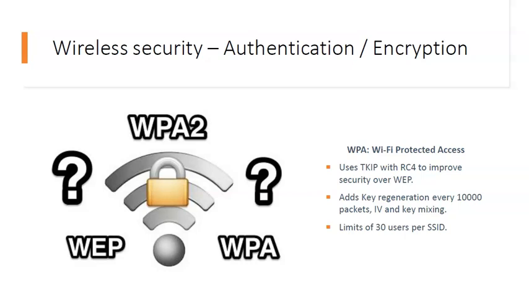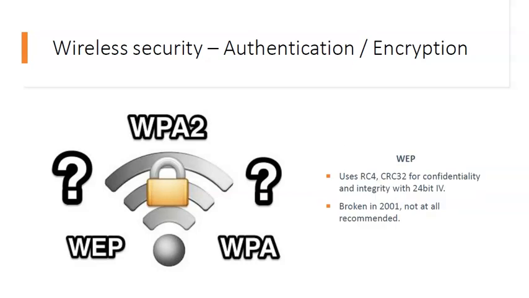So the next protocol is WEP, or Wired Equivalent Privacy. WEP uses RC4 and CRC32 for confidentiality and integrity. It means RC4 for confidentiality and CRC32 for integrity, with a 24-bit initialization vector. As it was already cracked in the year 2001, it is not recommended to use WEP in current environments.